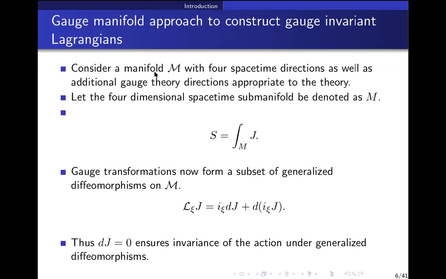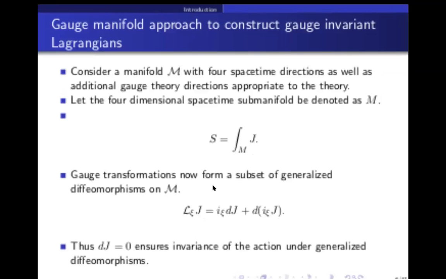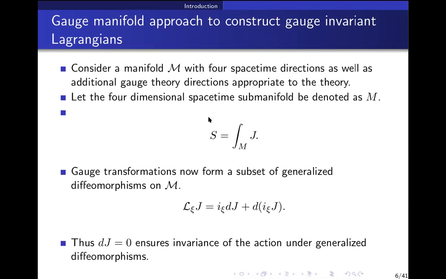So this is curly M, and there is a 4-dimensional space-time submanifold which is denoted as capital M. And the action is an integral on capital M, where J is a 4 form on curly M. Take any 4 form on curly M and evaluate it at M and do the integration. Okay. That is the way to go about it.